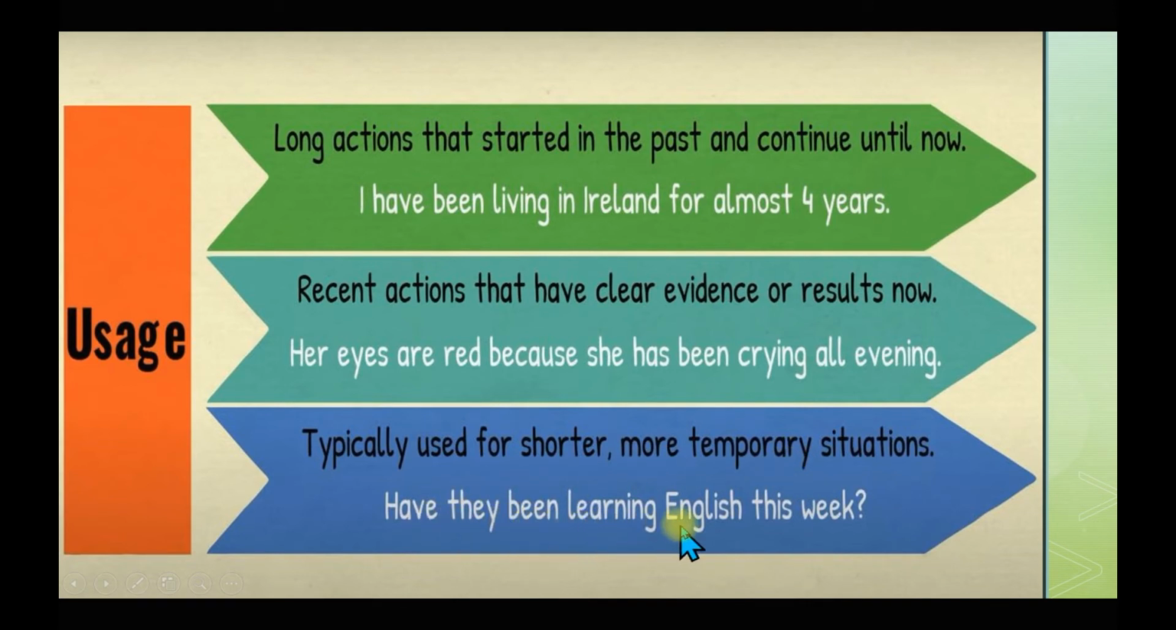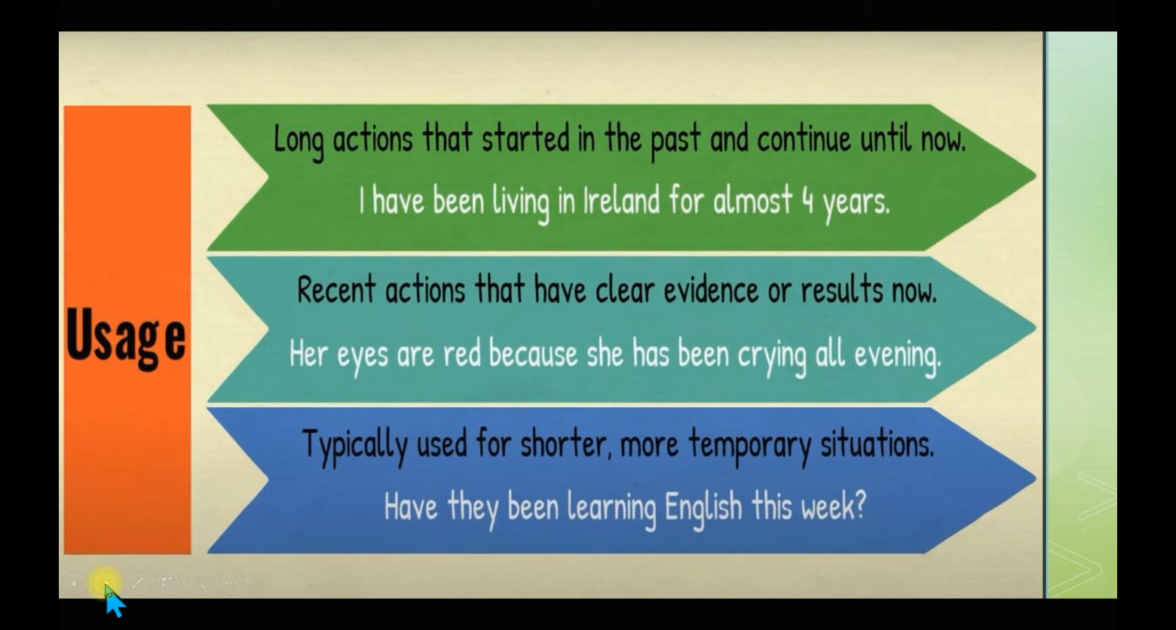Have they been learning English this week? Right? Are they still learning English? Are they learning English for this week? Right? क्या वो इस वीक से पूरा इस वीक इंग्लिश लर्न कर रहे हैं? Right? This is a temporary situation, and a shorter one. This week is a shorter temporary situation, right. Typically they are used for this type of sentences. Fine.